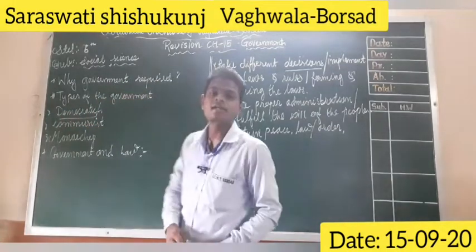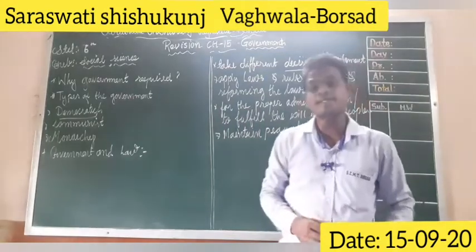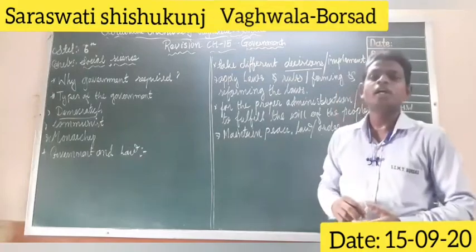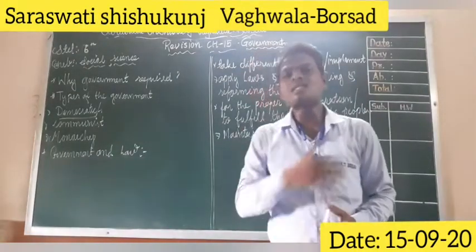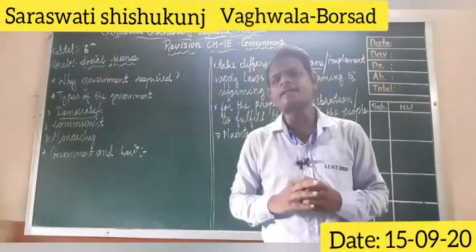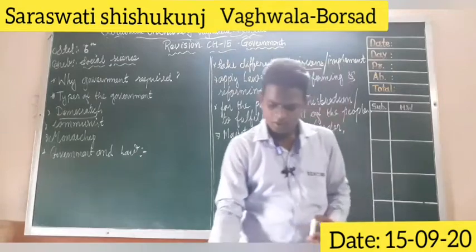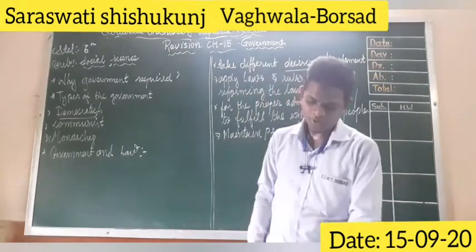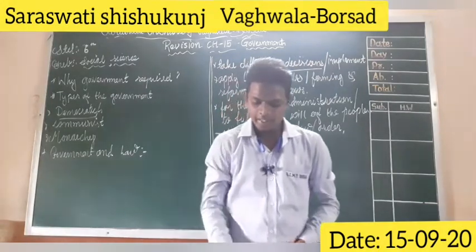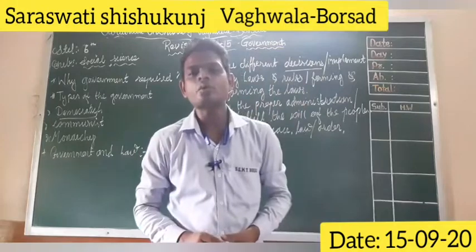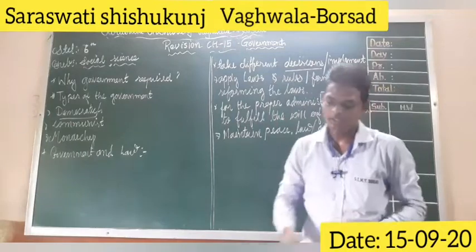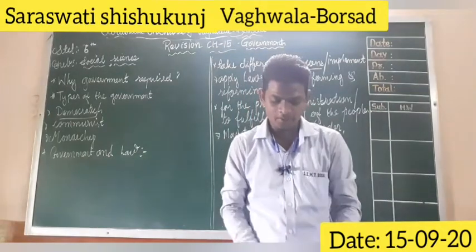We have already discussed democracy in our live classes. A former president of America, Abraham Lincoln, once quoted: for the people, by the people, of the people. So people are in the center. The system which is run by the people, of the people, and for the people is called the democratic government system. Next we are going to discuss democracy.